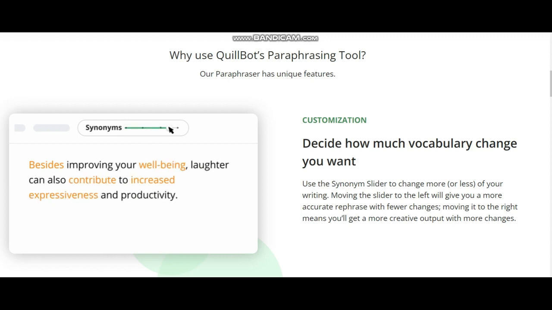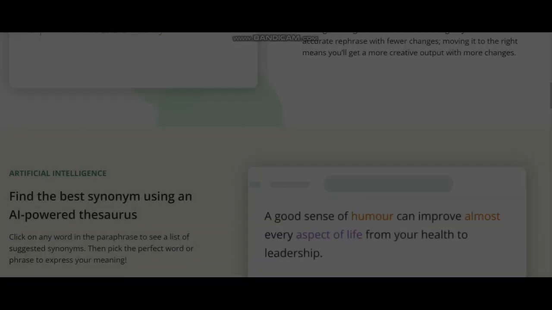make more changes to writing by using the synonym slider. A more accurate paraphraser will be fewer changes will result from sliding the slider to the left. A more creative rephrase with more changes will result from sliding the slider to the right. Means if we are sliding the slider to the left, the changes in synonyms of text are fewer, and if we move it to the right, the changes will be more complicated and inaccurate. Now we will do this practically, but now this is the short introduction. So let's get forwarded to the second utility.